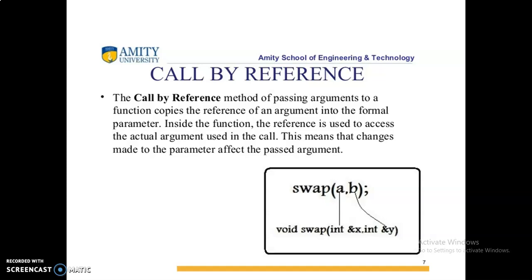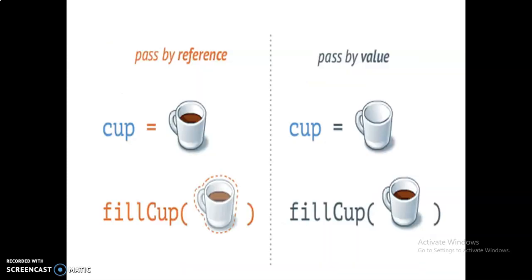For example, here the function name is swap(a, b). Call by reference must be mentioned by using the ampersand. Here, within the parentheses, int &x and int &y represent that this function is call by reference, not call by value. So this is the difference between pass by reference and pass by value. By using call by reference, the actual argument will be changed. But in pass by value, the original argument does not change. Here the original argument value is changed in pass by reference.